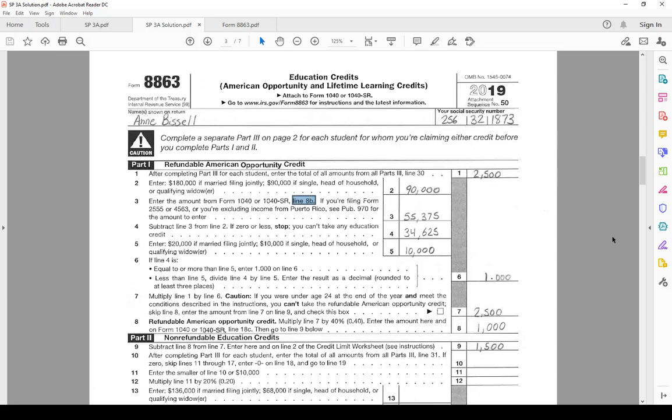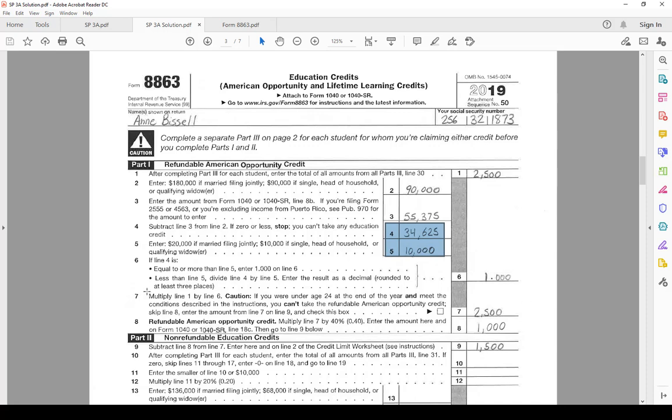55,375. Line 4 is a calculation. It's the difference between the threshold and the AGI. Then line 5, we input 10,000 because that's the range. The range between 80 and 90,000 is the phase-out. Line 6, we input the rate of 1 based on the instruction telling us that line 4 is higher than line 5. If it was the opposite, then on line 6 we would input a different rate.